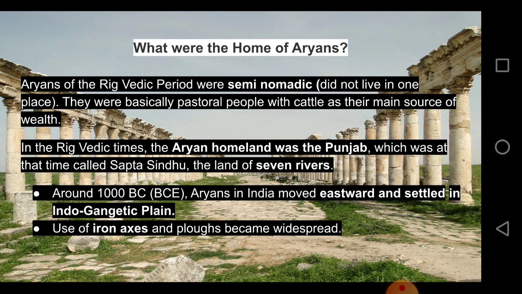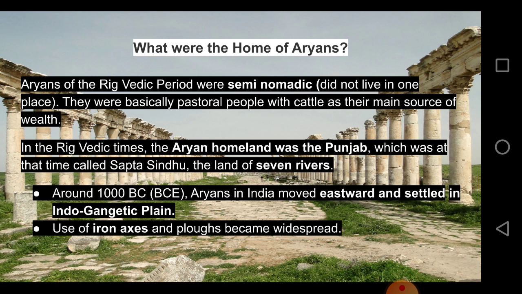So in the Rig Vedic times, the Aryan homeland was Punjab. So earlier they lived in Punjab, which was at that time called Sapta Sindhu, the land of 7 rivers. So in those days, Punjab was called Sapta Sindhu. Why did they call it Sapta Sindhu? Because it had 7 rivers in it. So Aryan homeland is basically Punjab.